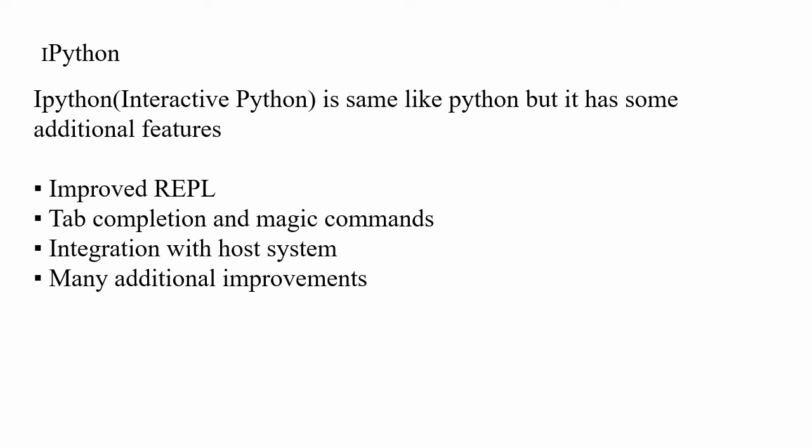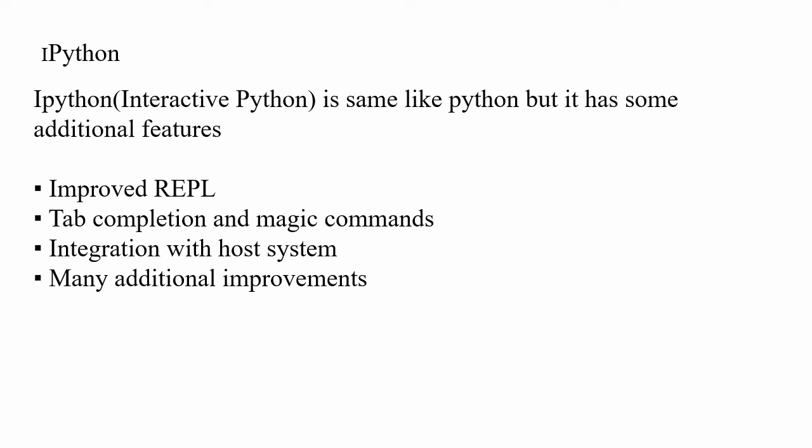It's the same as Python, but it has some additional features like an improved REPL, tab completion, magic commands, and integration with the host system, and many other improvements as well. Improved REPL means that normally we see three arrow marks on the REPL, right?